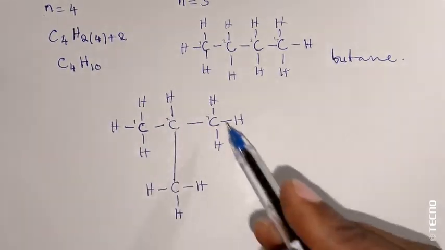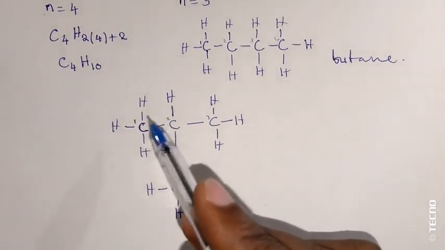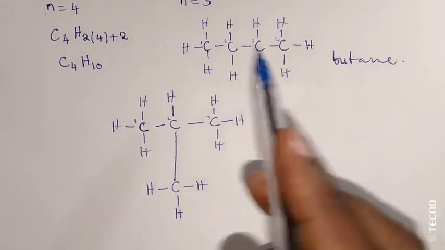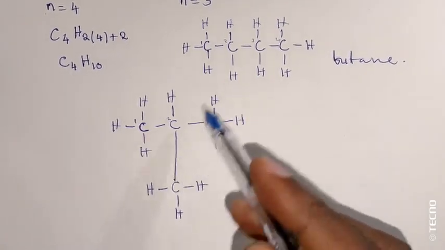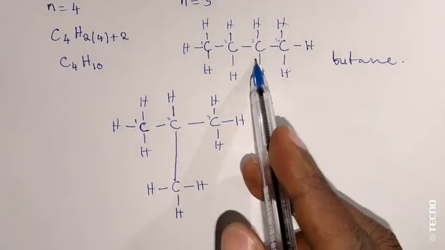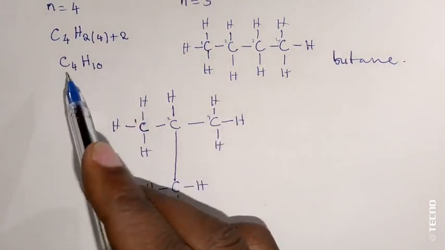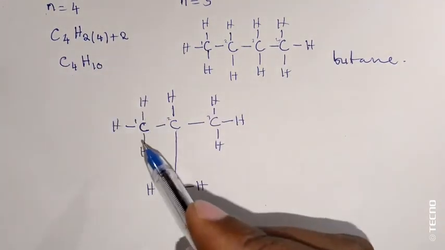This is what we call an isomer to this one. As you can see, the structures are different but the molecular formula is the same. So we are saying this is an isomer.